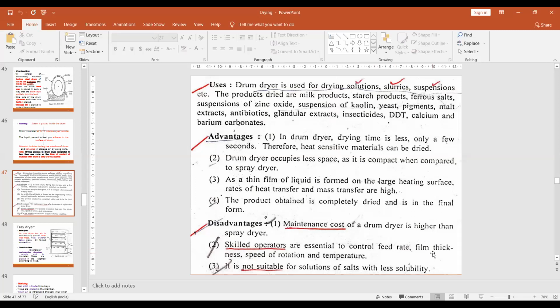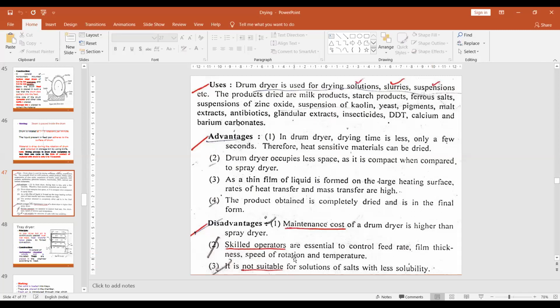The spreader is essential to form a film on the drum. A thin film is formed on the drum. If the thickness is more, right, it requires more time to dry the material, or within one cycle the material will not be dried. That's why the film thickness must be controlled.